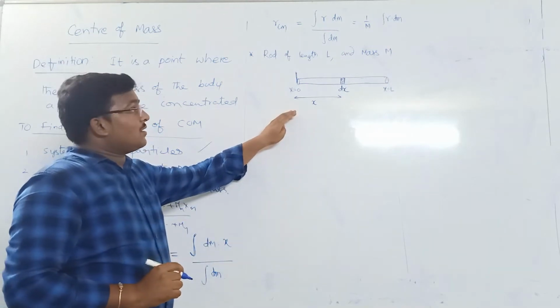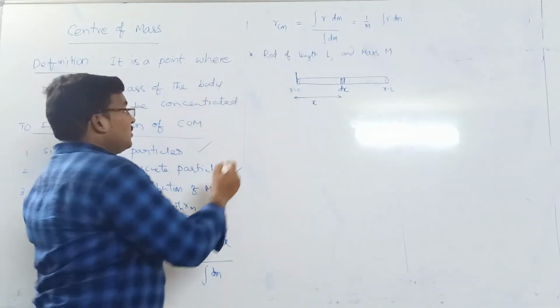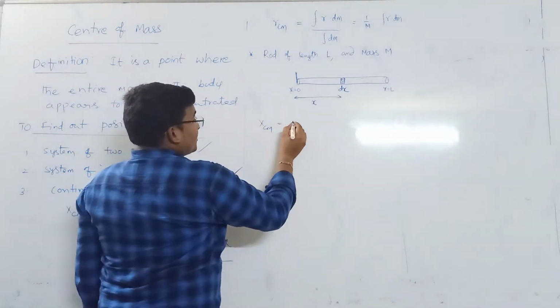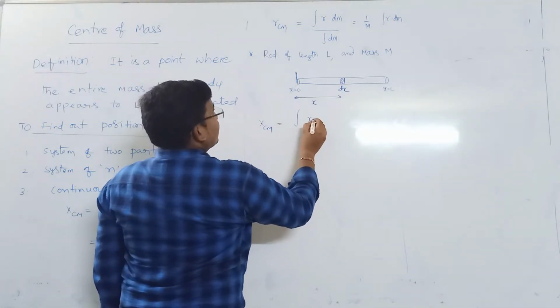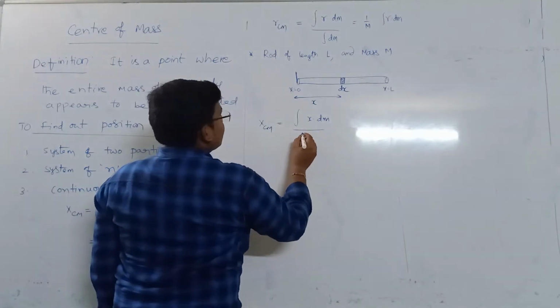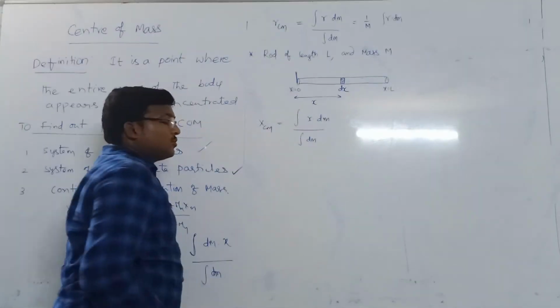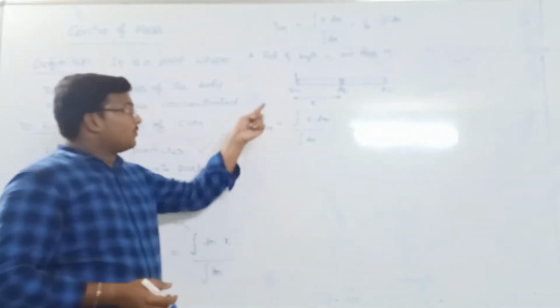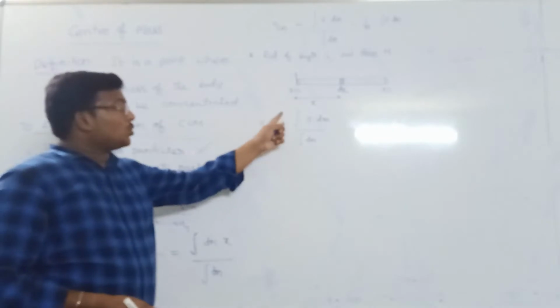Now I will apply the formula. We know that x center of mass, on the x-axis, is equal to the integration of x into dm divided by the integration of dm, with proper limits from 0 to L.